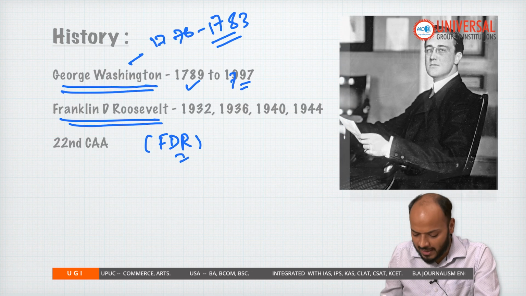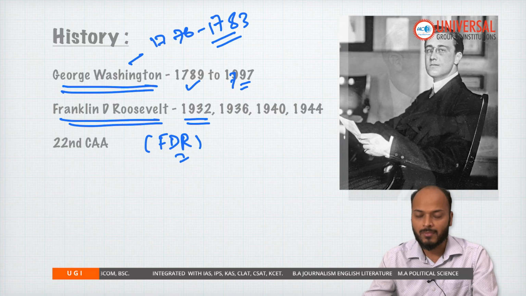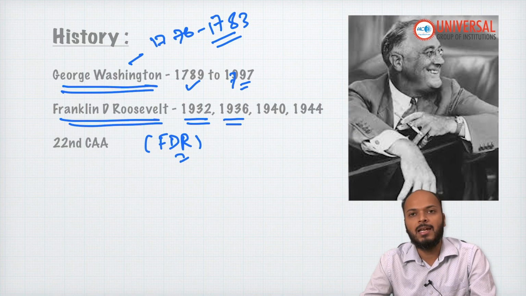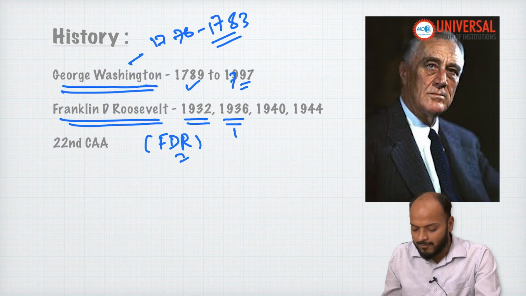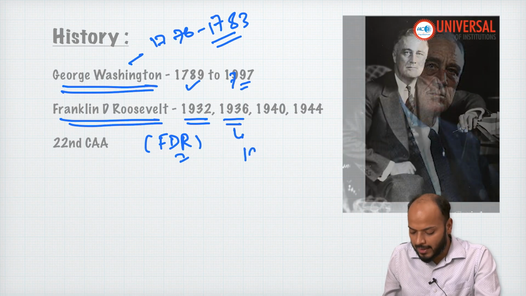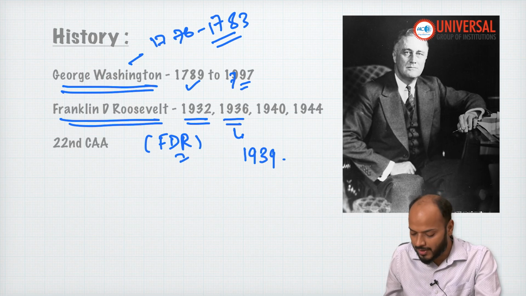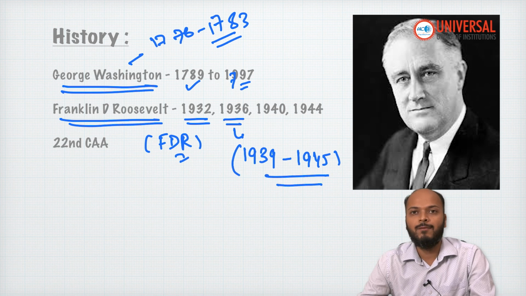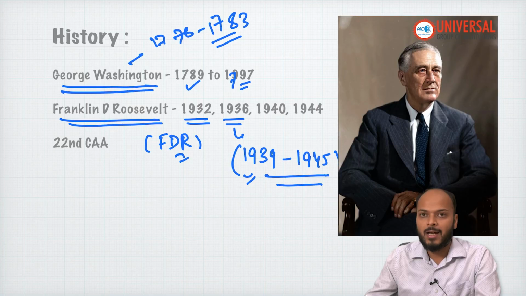Now, FDR became president for the first time in 1932. After 1932, he again became president in 1936. The thing is, when his second term was going on, at that time the world entered into a big war, World War II, which started in 1939 and ended in 1945. So, during his second tenure, World War II started.